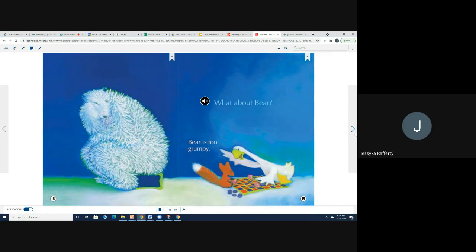What about Bear? Bear is too grumpy. So why do we think Bear's grumpy here? Well, if you think about it, checkers is only a two-person game. So that means that only two people can play checkers. So Bear is not too happy about this because maybe he wants to play checkers too.